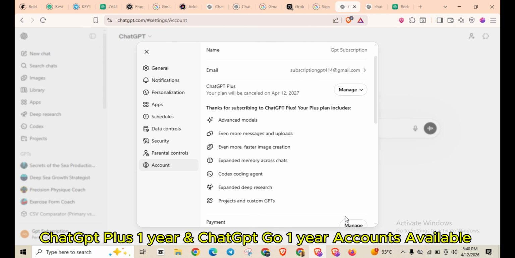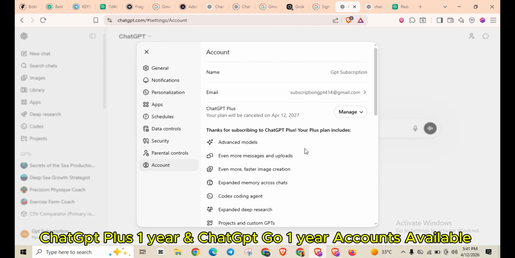Basically, there is some process which I followed in the background of the activation, and after that process, I have successfully activated the accounts of 1 year.